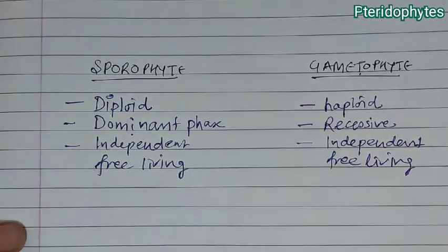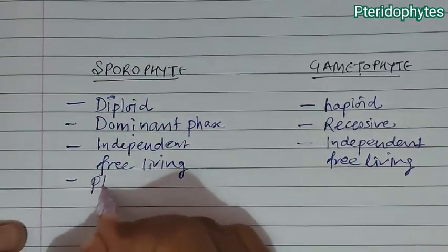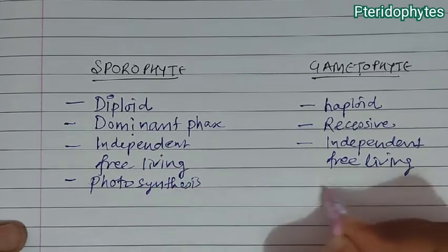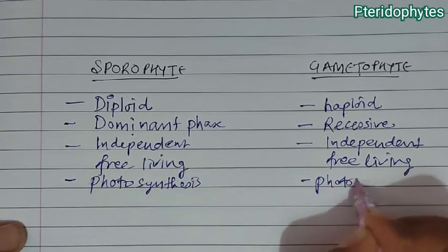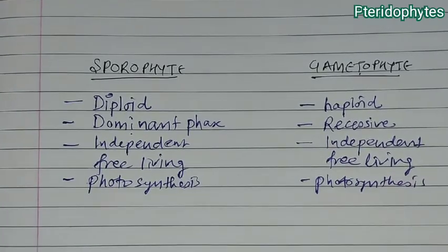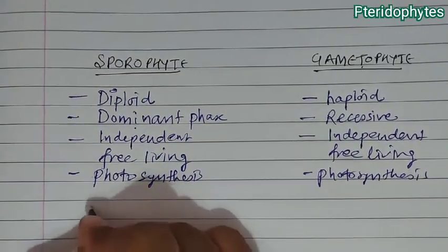Next, both are able to perform photosynthesis, meaning both are independent, and this also performs photosynthesis.